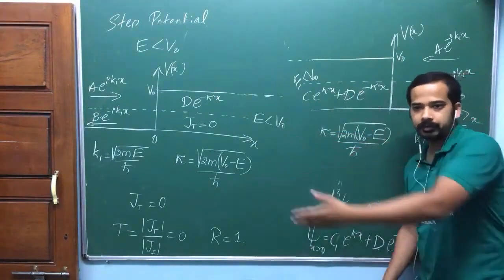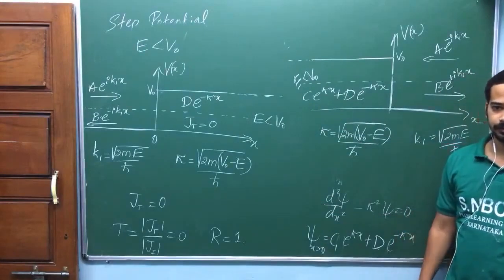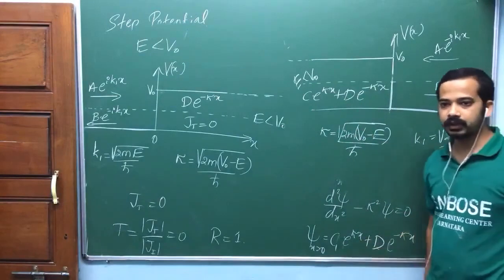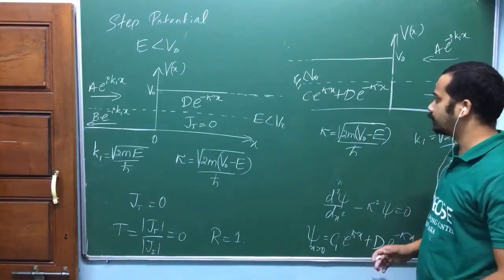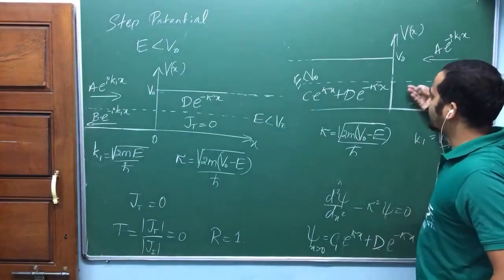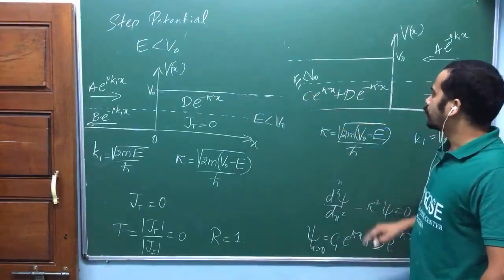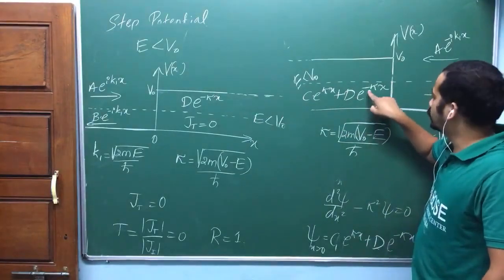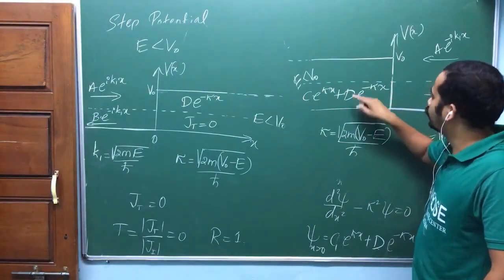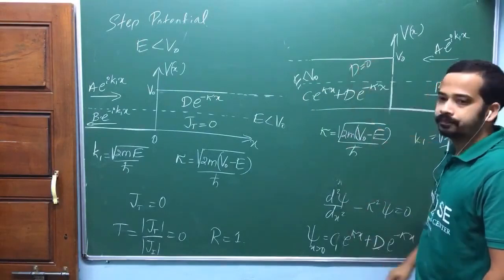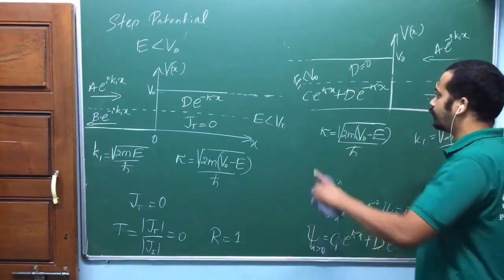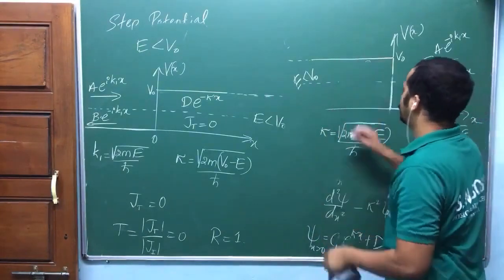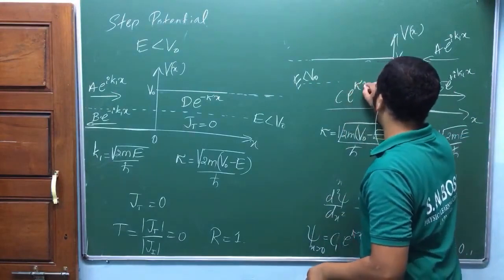You should not have any probability of finding the particle in that region. Okay, both of them will give current density 0. But in the physical situation, the particle cannot escape to minus infinity. So as x tends to minus infinity, this will blow up. Minus of minus plus, okay? That's why you should choose D equal to 0. You should keep this one. That's why the solution here is C e power kappa x.